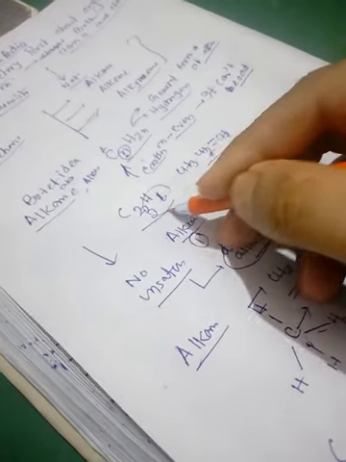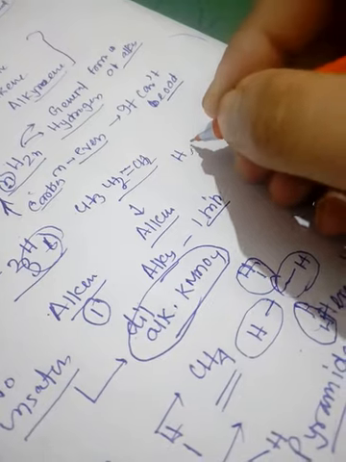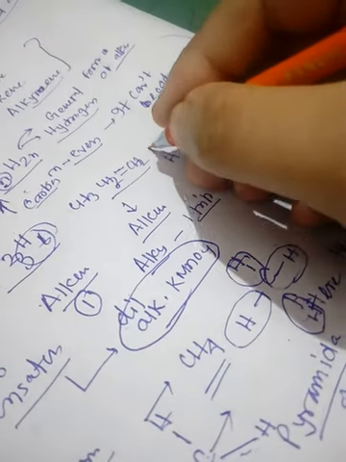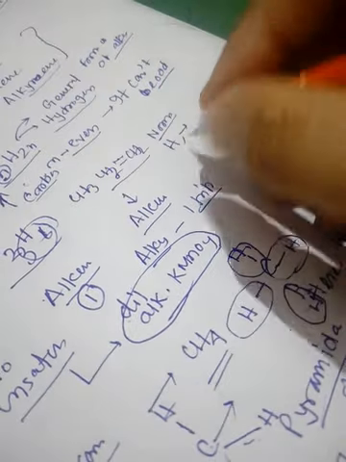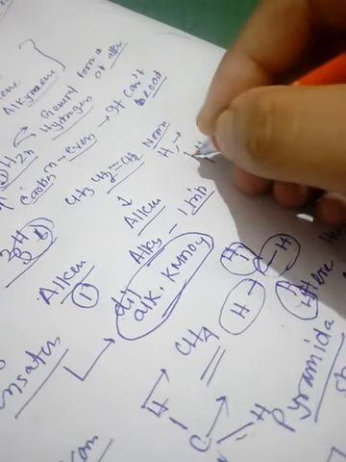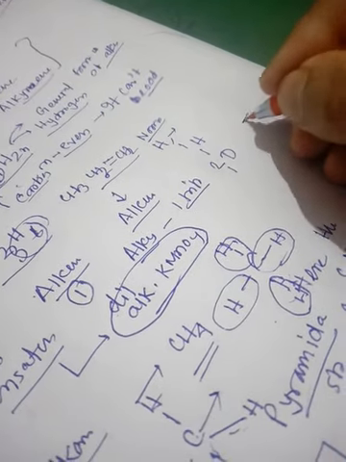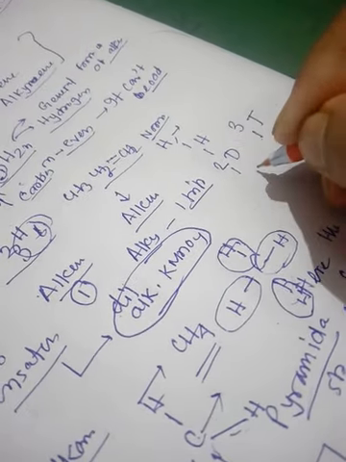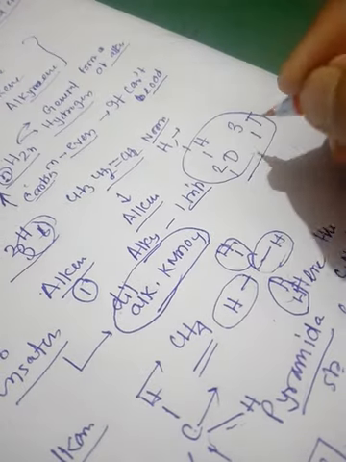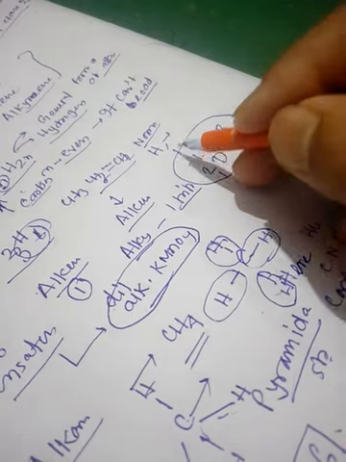Now if we talk about hydrogen, we all know that hydrogen has 3 isotopes. One is hydrogen 1H1, the second is deuterium 1H2, and the third is tritium, 1H3.